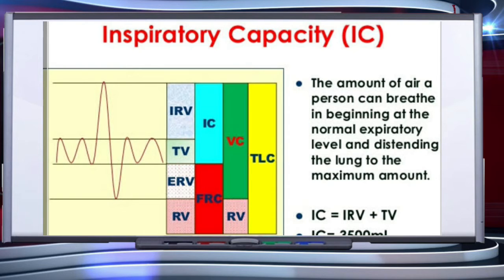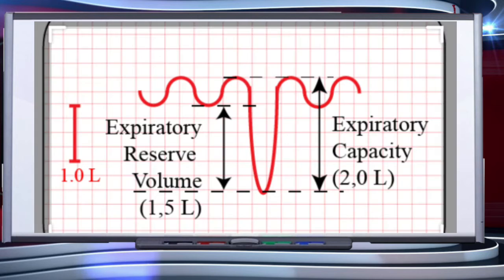Let's understand inspiratory capacity. Total volume of air a person can inspire after a normal expiration is called inspiratory capacity. This includes tidal volume and inspiratory reserve volume, that is TV plus IRV is equal to IC, that is inspiratory capacity. Now expiratory capacity. Total volume of air a person can expire after a normal inspiration. This includes tidal volume and expiratory reserve volume is equal to EC, that is TV plus ERV.